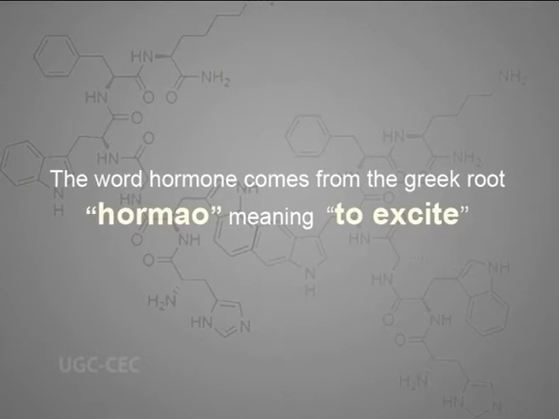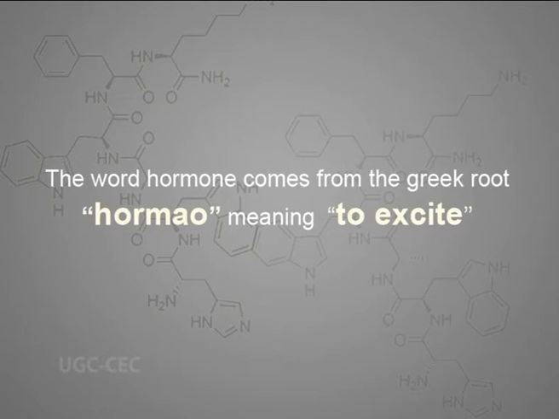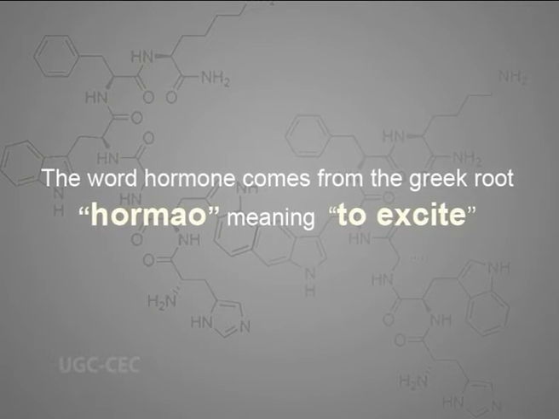Having acquired the understanding of what is an endocrine system, let us move on to the word hormone. The word hormone comes from the Greek root hormao, which means to excite. The activity of the endocrine system involves the release of special chemical substances called hormones, which are usually carried by the circulating blood to the target organs which have the receptors to produce the response.